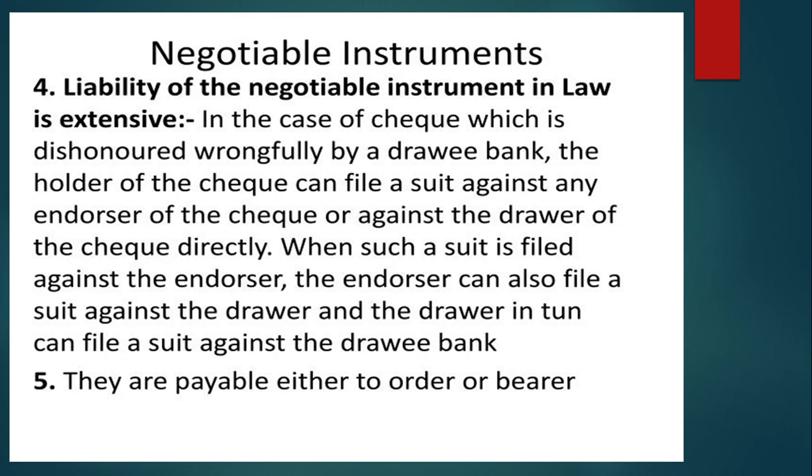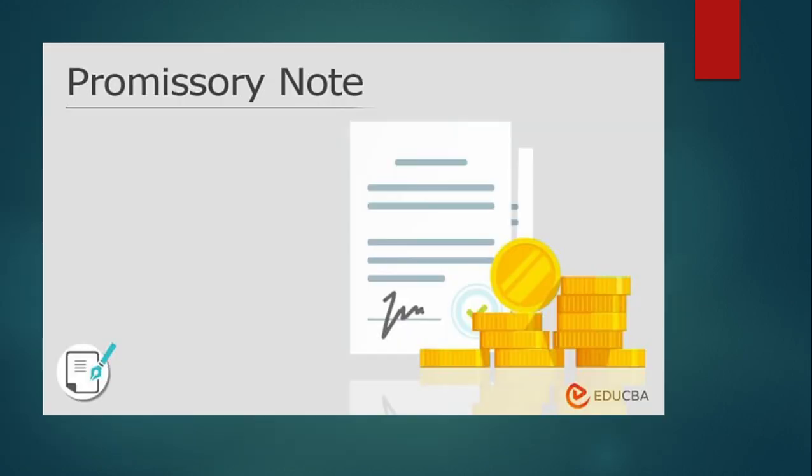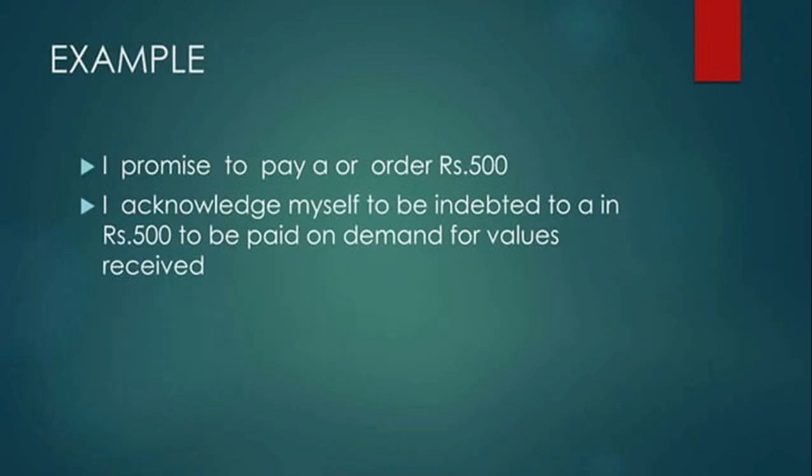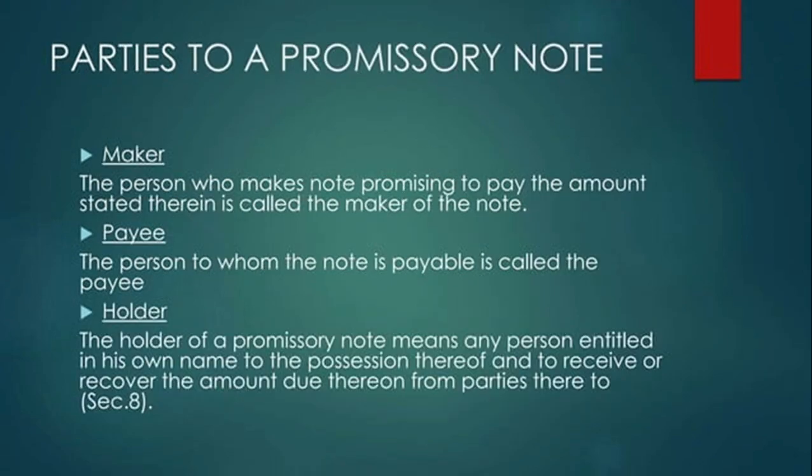They are payable either to order or to the bearer. Now we'll talk about the promissory note. A promissory note is an instrument in writing containing an unconditional undertaking, signed by the maker, to pay a certain sum of money only to, or to the order of, a certain person, or to the bearer of the instrument. It comes under Section 4 of the NI Act. Examples: I promise to pay so and so amount, and I acknowledge myself to be indebted for 500 rupees to be paid on demand for value received.